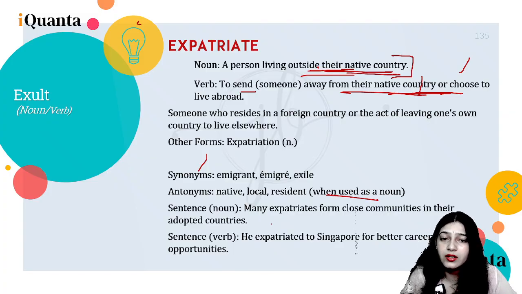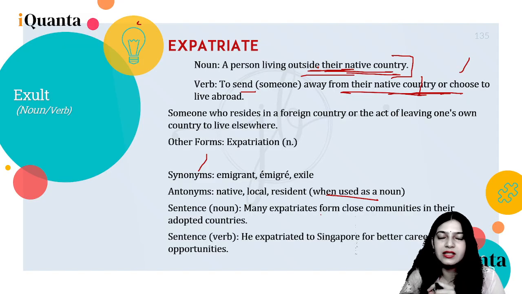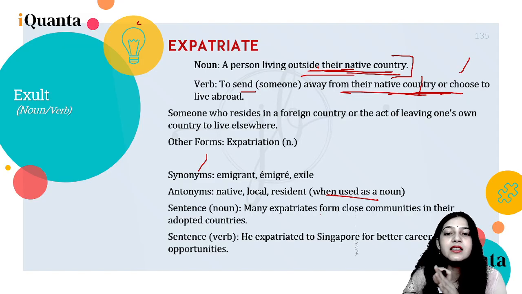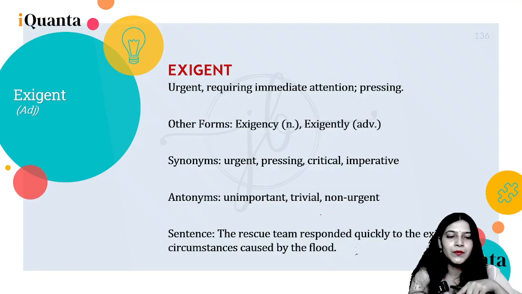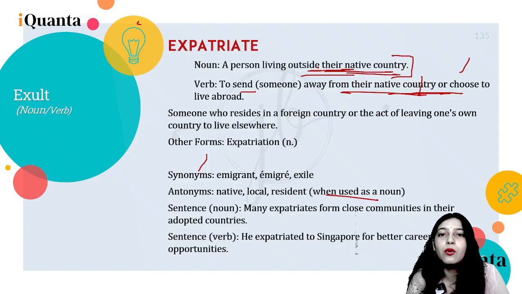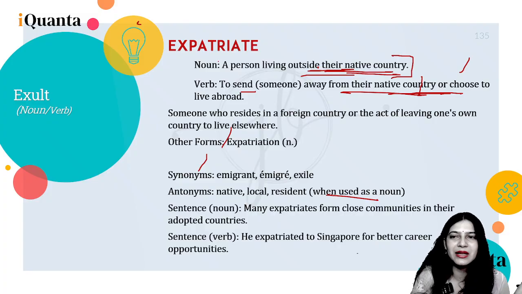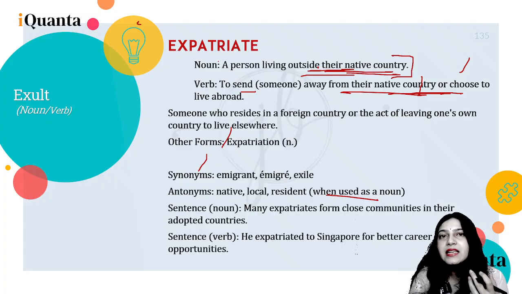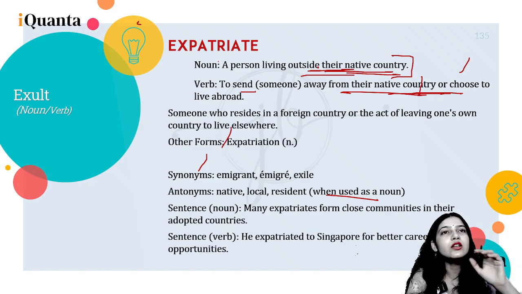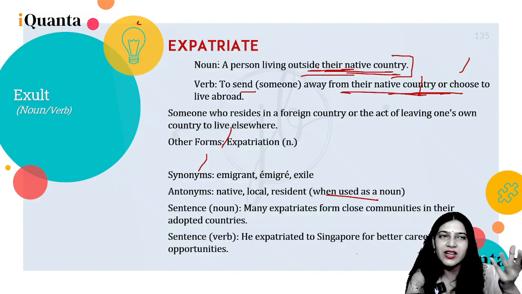Sentence: many expatriates form close communities in their adopted countries, which is so obvious, everybody does that. Verb form: he expatriated to Singapore for better career opportunities. Alright, so it can be a noun and a verb both. अब हो सकता है ये verb होता और उसको noun बनाने के लिए वो expatriating कर देते, but no, they decided कि expatriating से better है expatriate. So why am I saying expatriating? So let me tell you one small grammar rule. Shall I tell it?